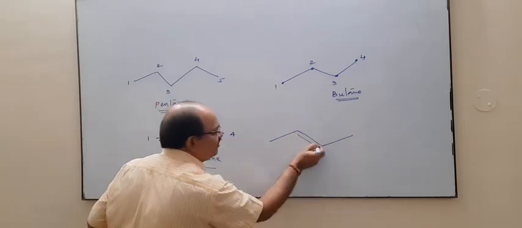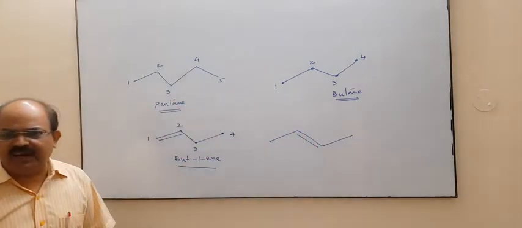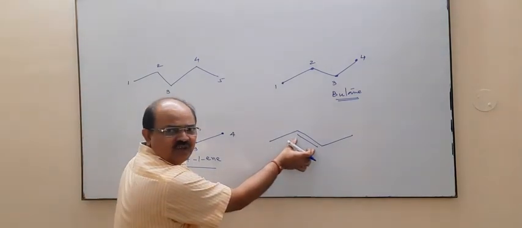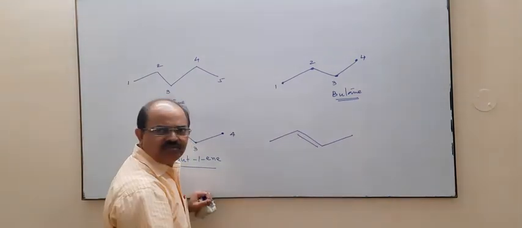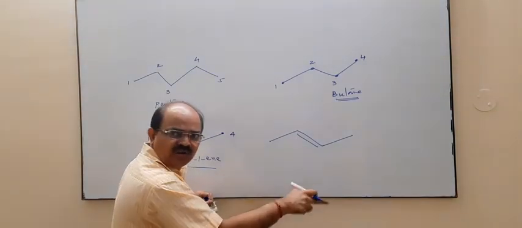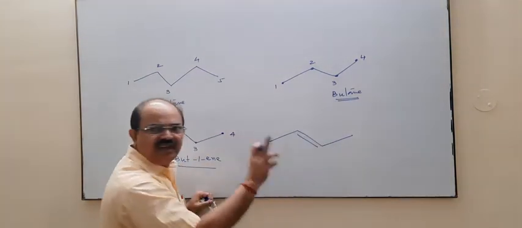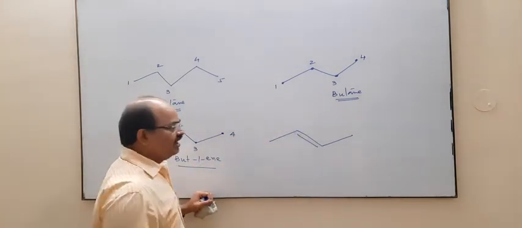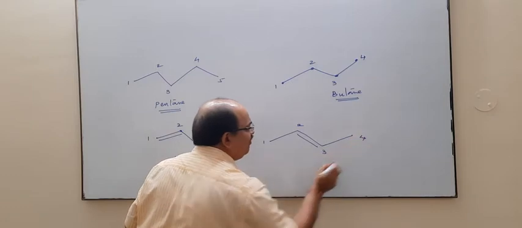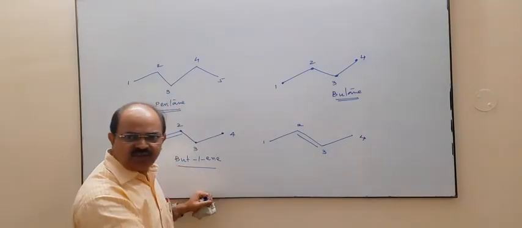Now if we shift this double bond, suppose we shift this double bond between these two carbons, whether you write the double bond here or below, or you may write here also, it has the same meaning. If you write the double bond like this, or like this, it will have the same meaning. Now in that case, if you count from this side, the double bond is between 2 and 3.